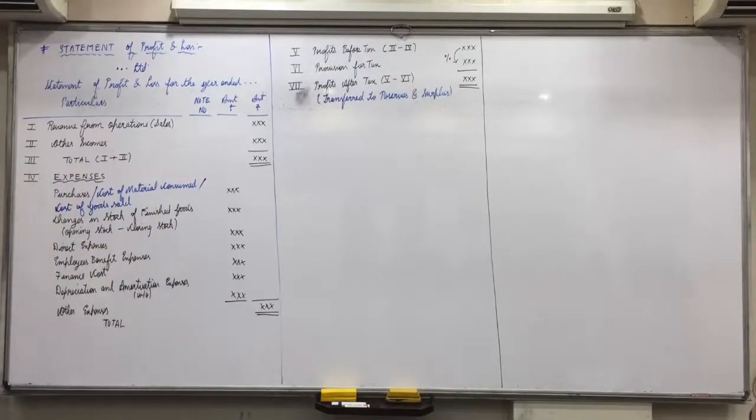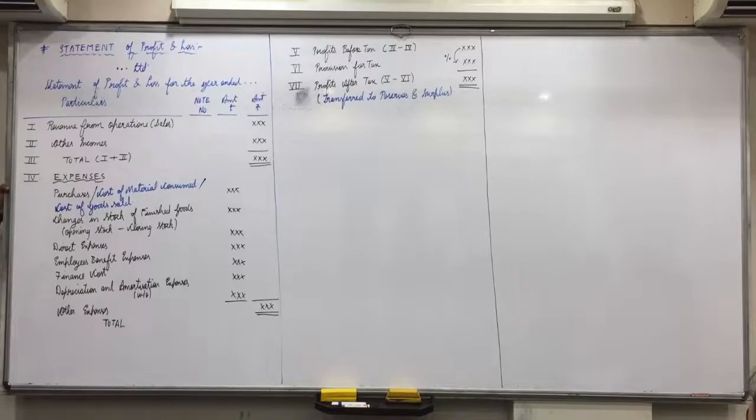So if cost of goods sold is given in the question, then we won't write changes in stock of finished goods and direct expenses. Whenever we make the format, initially we did the markings, which we will not do in the last two questions. In exams also, no need to waste your time doing the markings. Straight away make the formats and fill in the blanks.